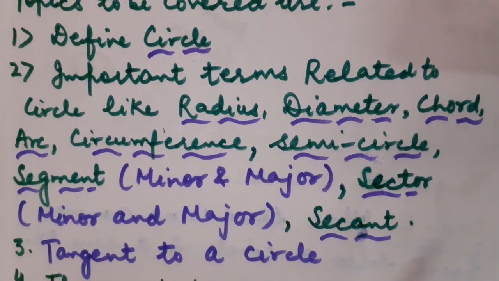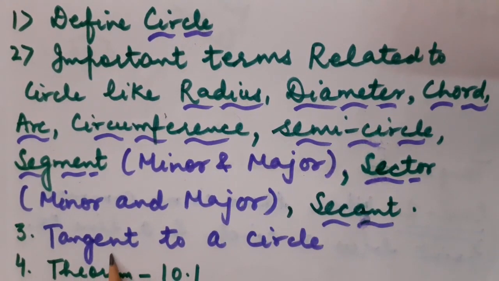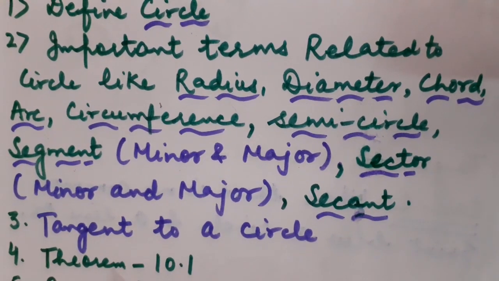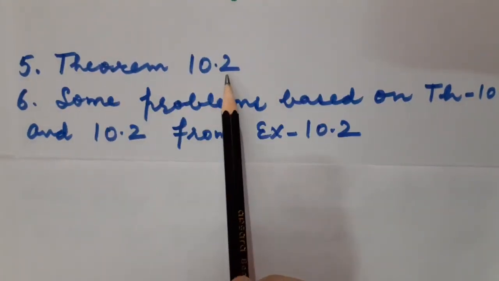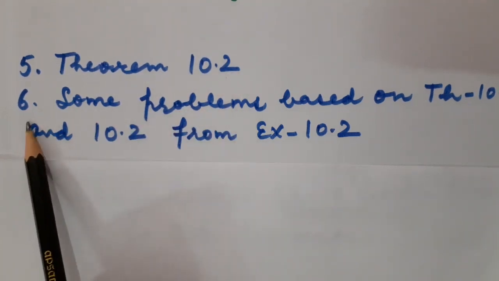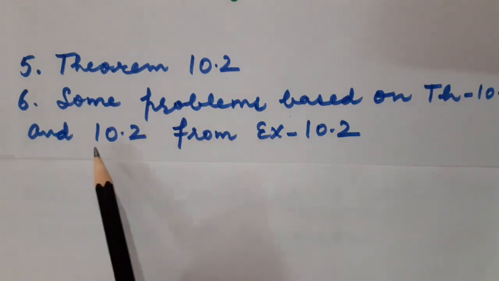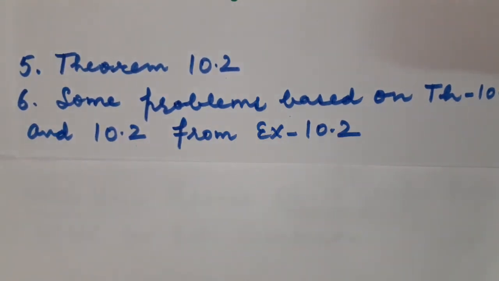After that, I will explain the definition of tangent to a circle. Then I will be taking theorem 10.1. Then our fifth topic will be theorem 10.2. And at the last I will be taking some problems based on theorem 10.1 and theorem 10.2 from exercise 10.2. Correct children?